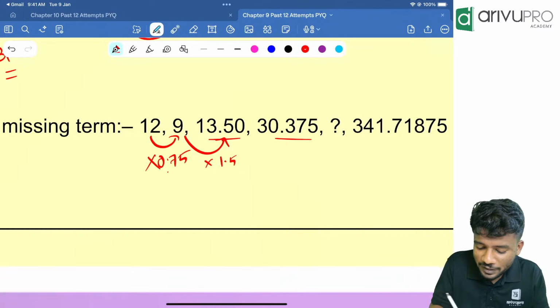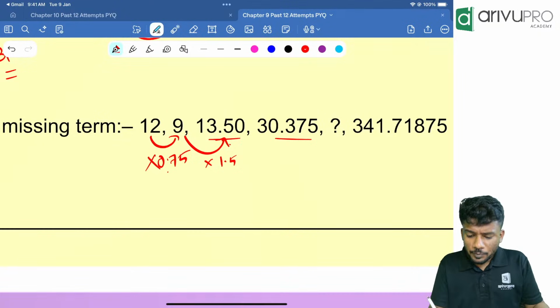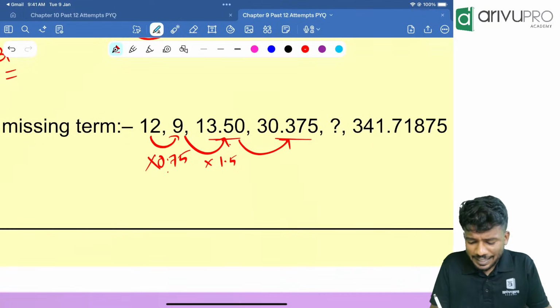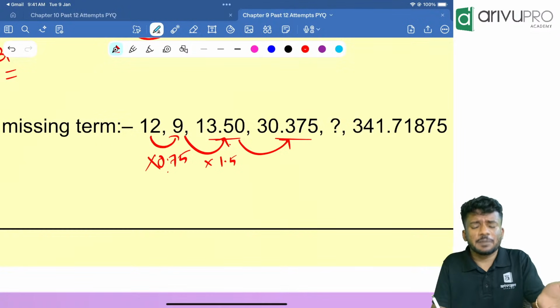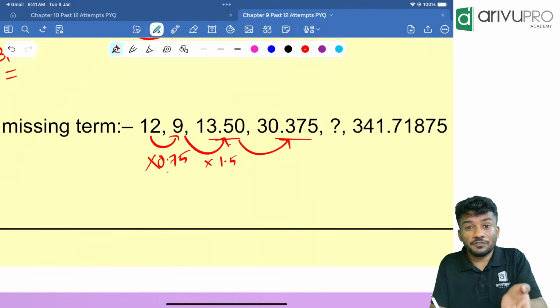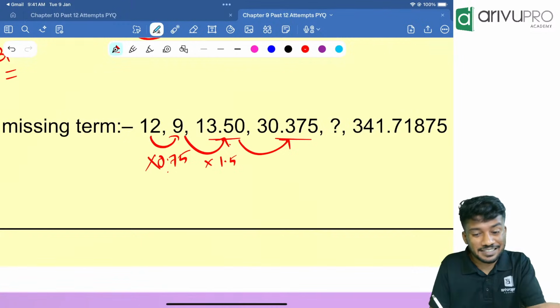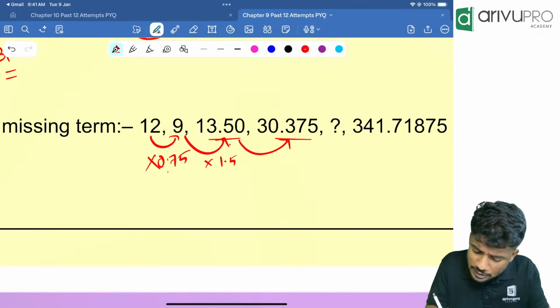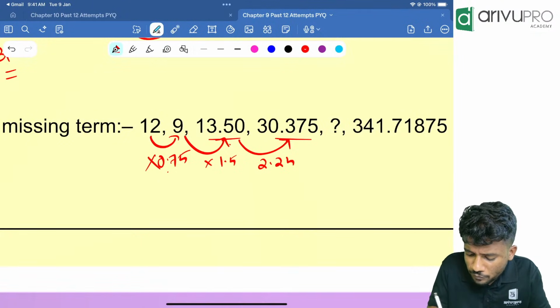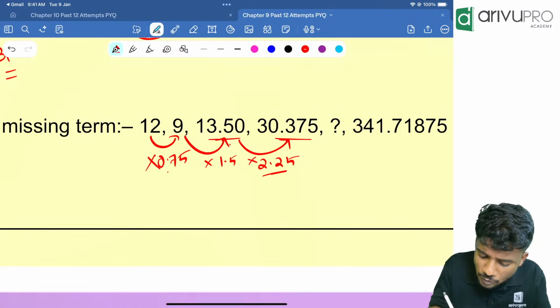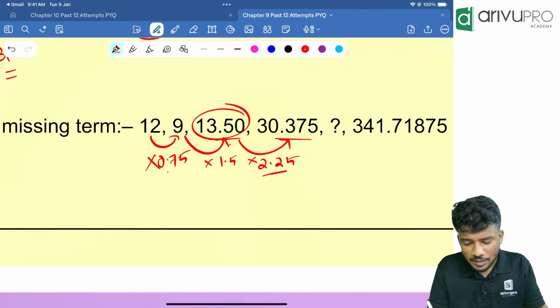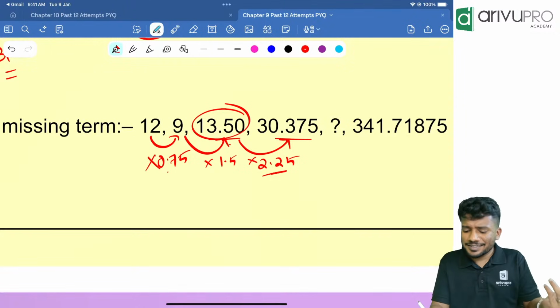So, 1.5 into 9 is how much? 13.5. Similarly, here, again, it is going to add. We need to add 0.75, not doubling it, 0.75. We are just adding it. So, this will become 2.25. So, 2.25 into 13.5 is how much? That is 30.375.